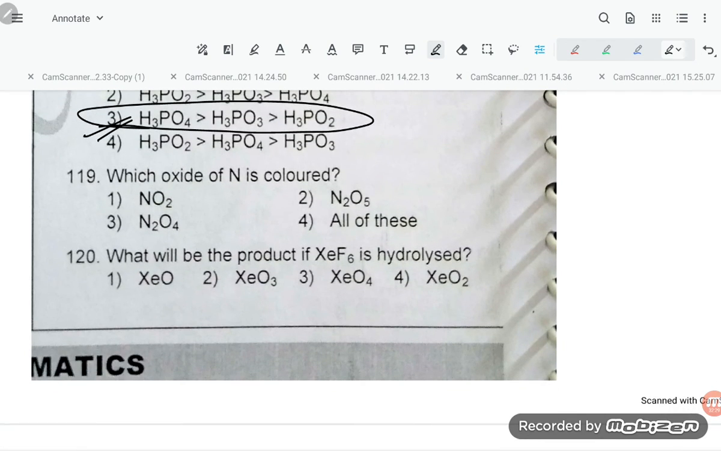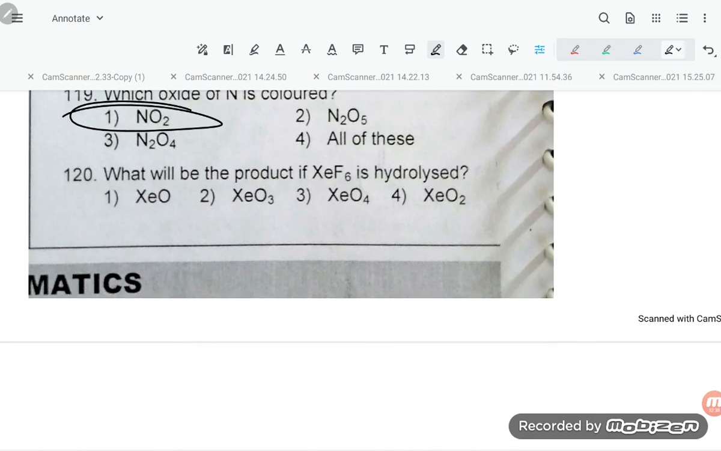Now which oxide of nitrogen is colored? NO2 is colored, reddish brown.